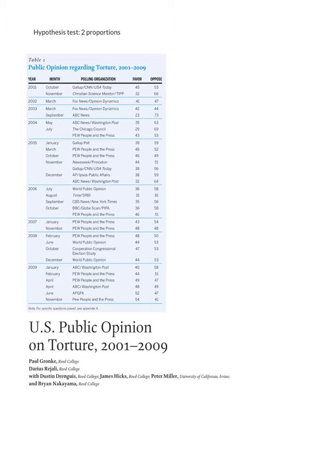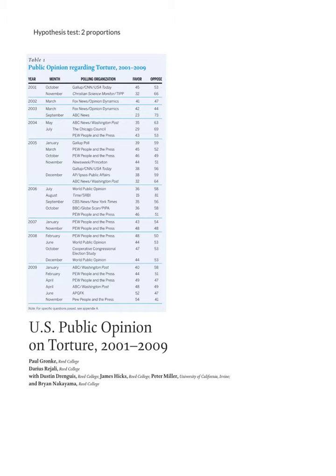For this example, let's look at how public opinion regarding torture has changed from 2001 to 2009. If I wanted to conclude that it had in fact changed, or make an inference about how it's changed, I definitely want to run a hypothesis test to see if that's true. What we have in front of us is a table pulled from a study.